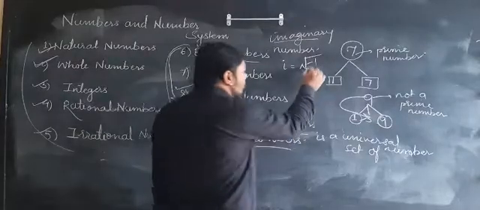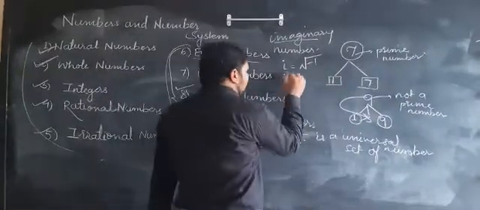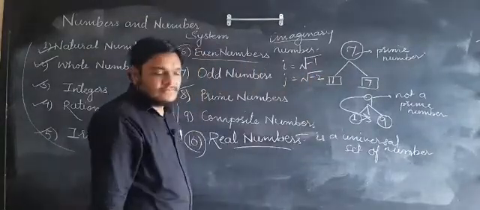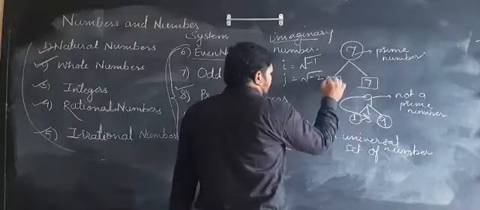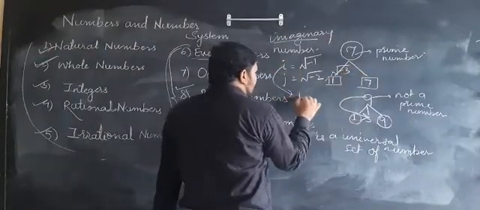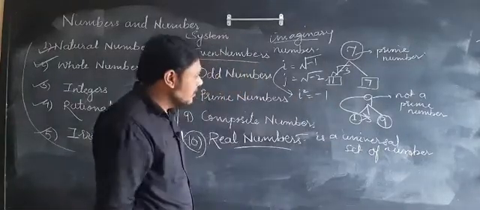That means the root of a negative number is an imaginary number. I can also write the square root of minus 2 or the square root of minus 3, or you can also write i squared is equal to minus 1.